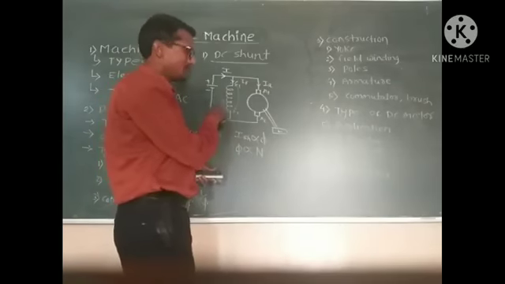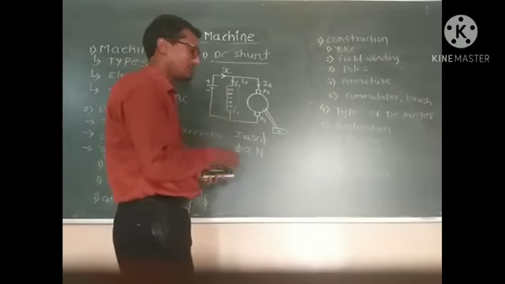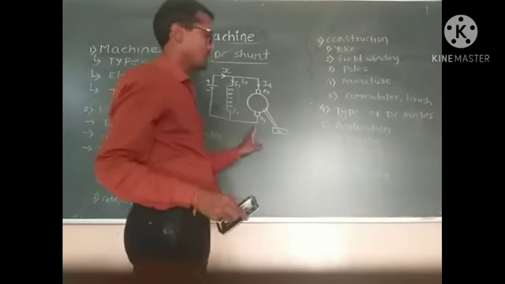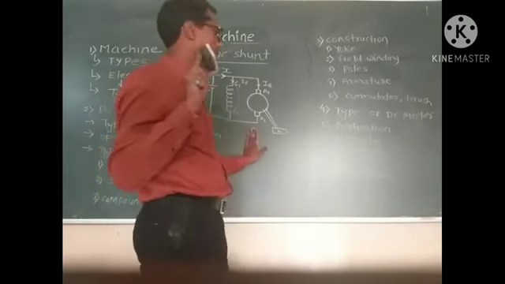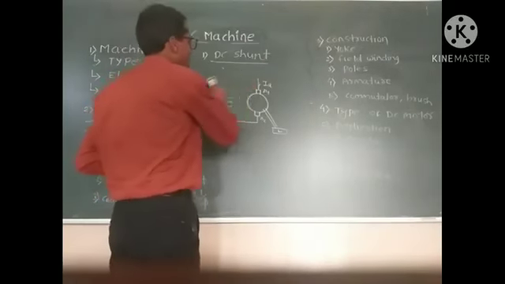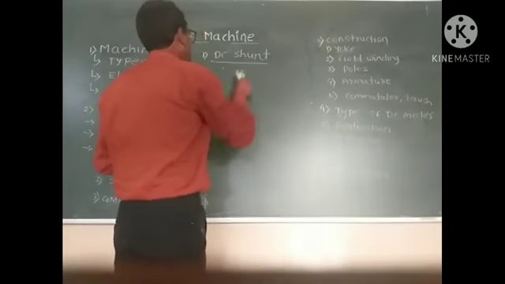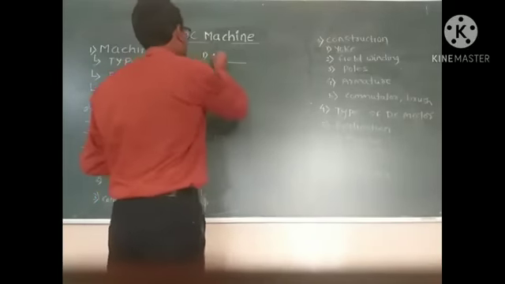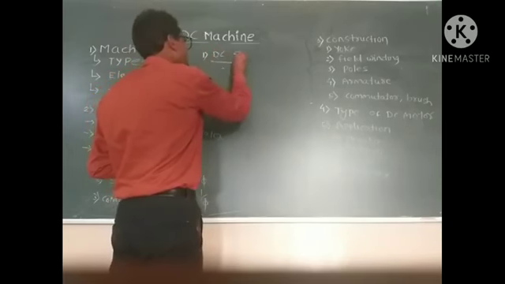So it is also called a constant speed motor, and the speed of the motor does not depend upon the load in the case of the DC shunt motor. Now we look at the second type of DC motor, that is the DC series motor.